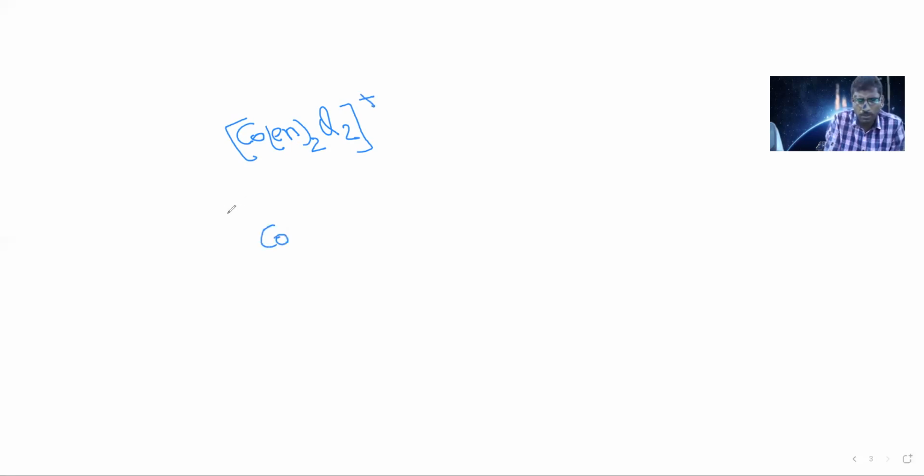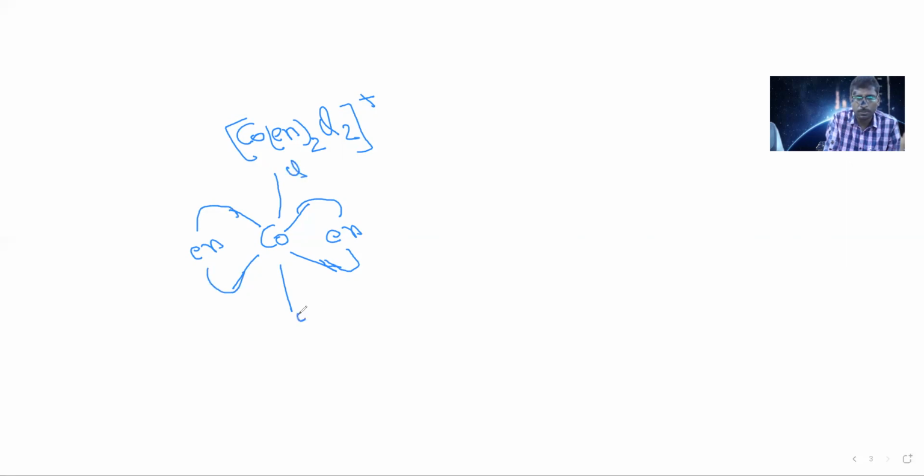The central atom will be Co, an octahedral complex, with 2 axial bonds. Suppose I am writing one en here. It will form 2 bonds like this. Another en here. It will form 2 bonds like this. Above is chlorine and below is also chlorine.